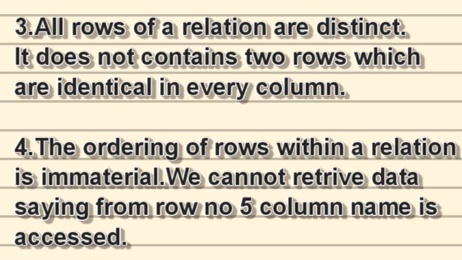Next, the ordering of rows within a relation is immaterial, which means that we cannot retrieve a row just by saying row number 5. We need to know the column name, and only then will we be able to access it. Similarly, the columns of a relation just need to be assigned distinct names, and the ordering of the columns is also immaterial. So these are the properties that we are working with.